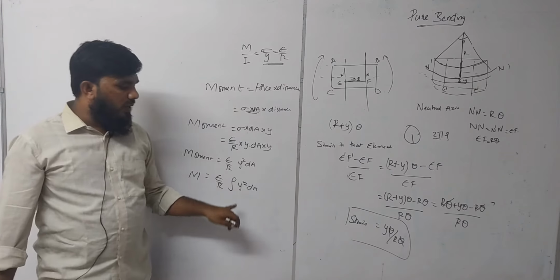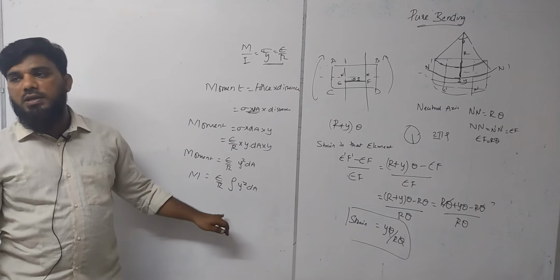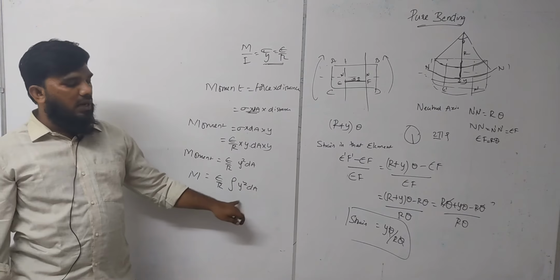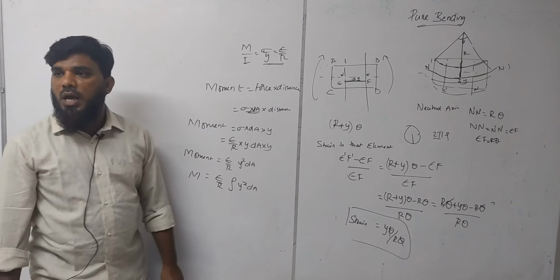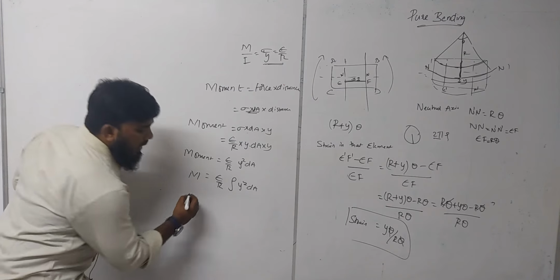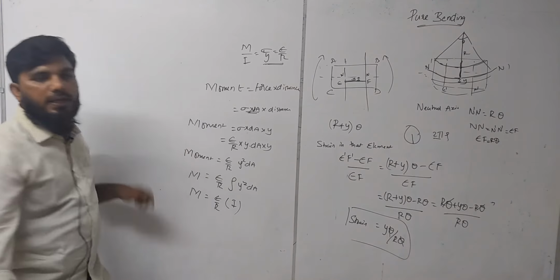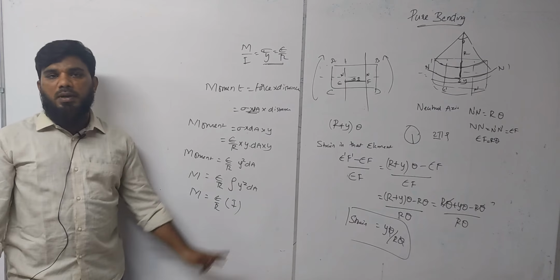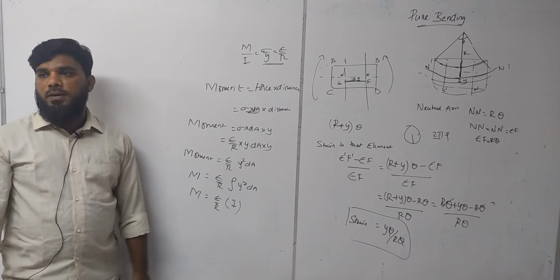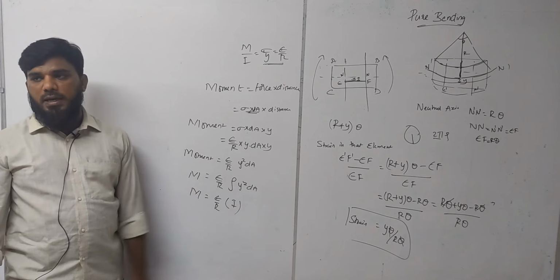Generally we know that the integral of y square dA is nothing but the moment of inertia. So M is equal to E by R into I. This is your moment of inertia formula in terms of integration: integration of y square dA.